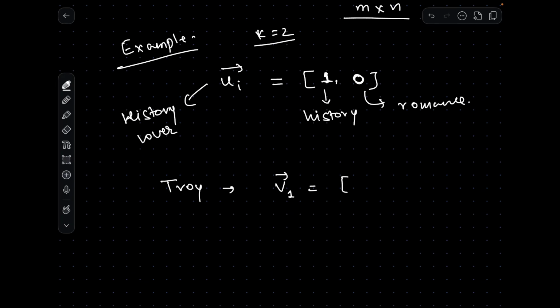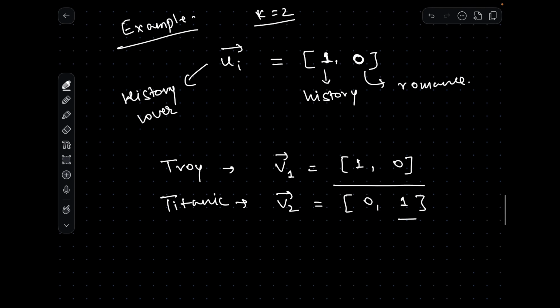And since if you have watched Troy, it is a historical movie, so its history component will be 1 and its romance component will be 0, unless you assume that there was a lot of romance in this movie. But let's assume that this is the vector for Troy, and then we can take another movie example, which is Titanic. Okay, so Titanic, we can write the vector for Titanic like this, 0, 1, because Titanic is fairly a romantic movie, although it is historical as well. But for this example, let's take it simple.